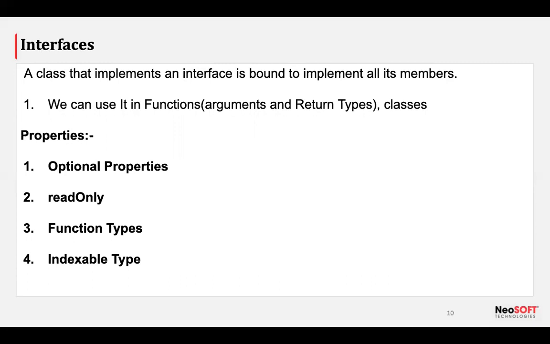This is a simple thing we used in our C++ and Java. So the basic difference is, why do we need inheritance? Inheritance is used if I have a parent class and I want to inherit some of its properties to my child class. So I am inheriting my base class properties to my child class.